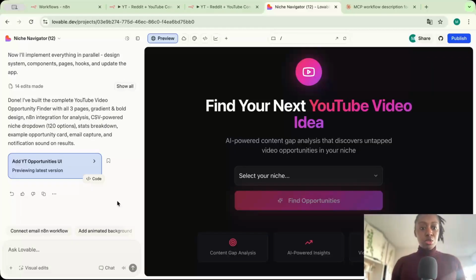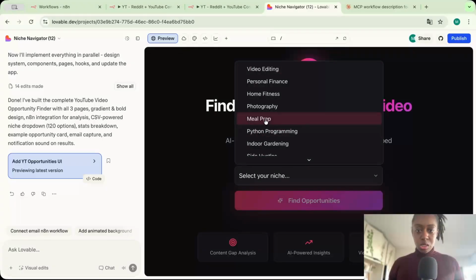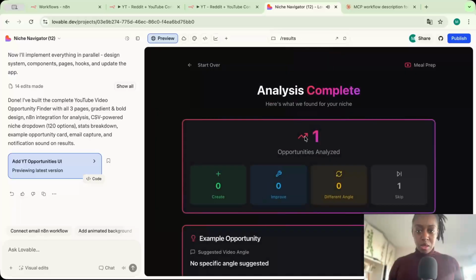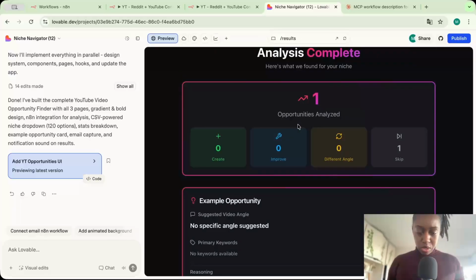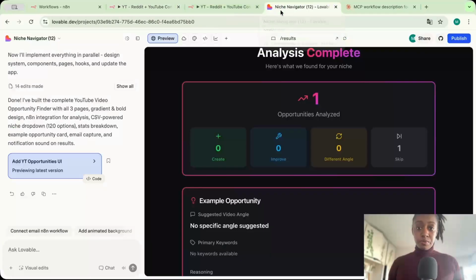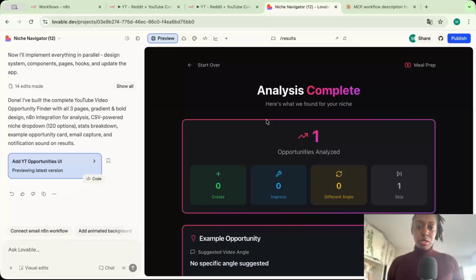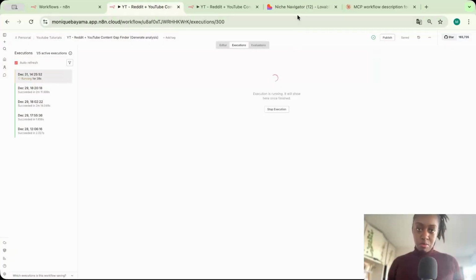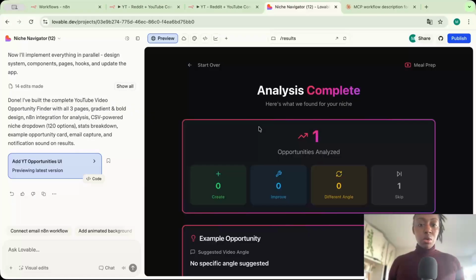So now we're going to try and test the scenario. Okay, so now we can go ahead and try the workflow. Let me select a random niche. Let's go with meal prep. Okay, so here we don't have the correct data, so let's go back to N8N to see what's happening. I can see that clicking on the find opportunities button has triggered the workflow, but the problem with the behavior of the tool is that it's not waiting until results are ready to display them. So let's go ahead and try to fix this behavior.